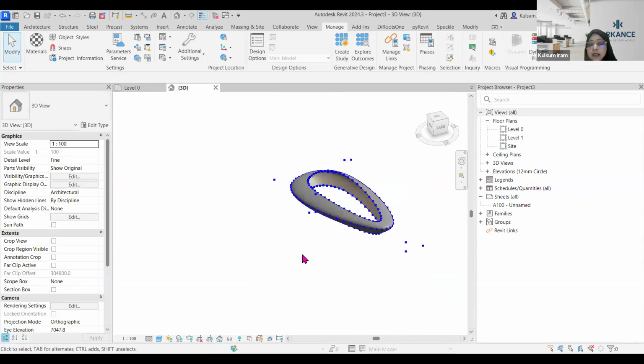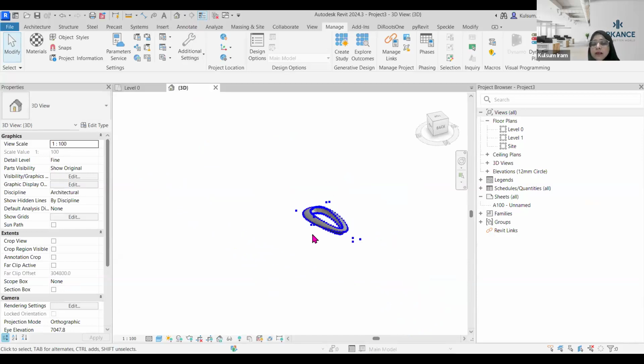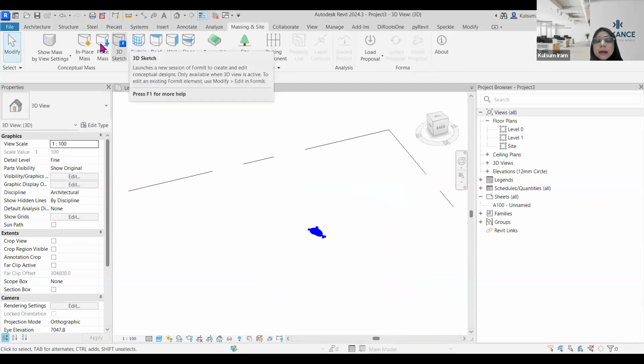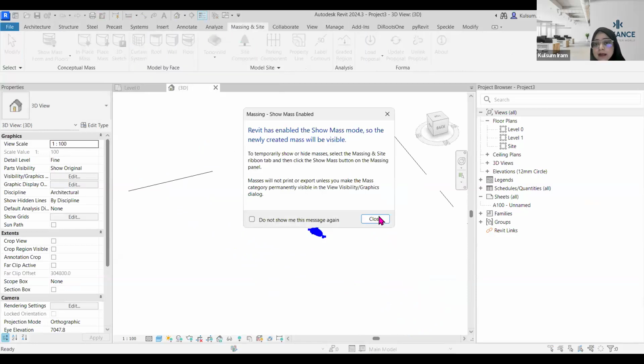You can also change the units. Currently my unit is set to millimeter, that is why it has been created so small. But once you set your Revit unit to meter, it will work fine for you. And I would like to show you how we are going to use a SAT model to import into Revit and define its creation.